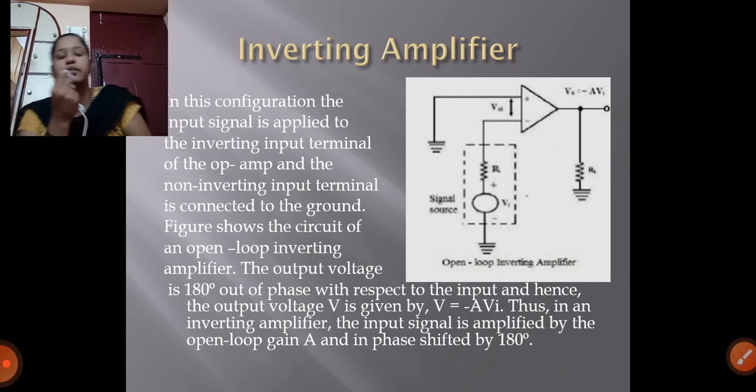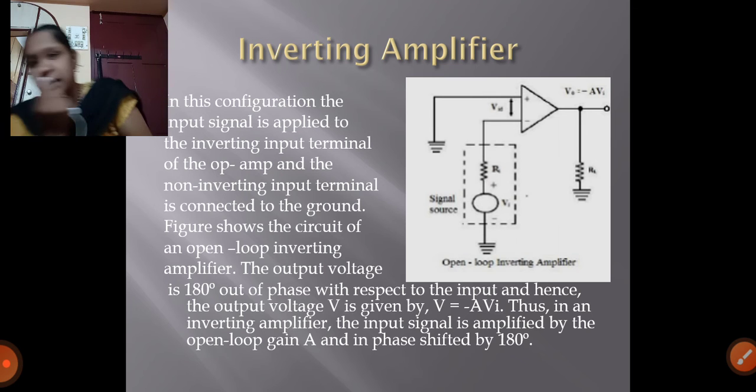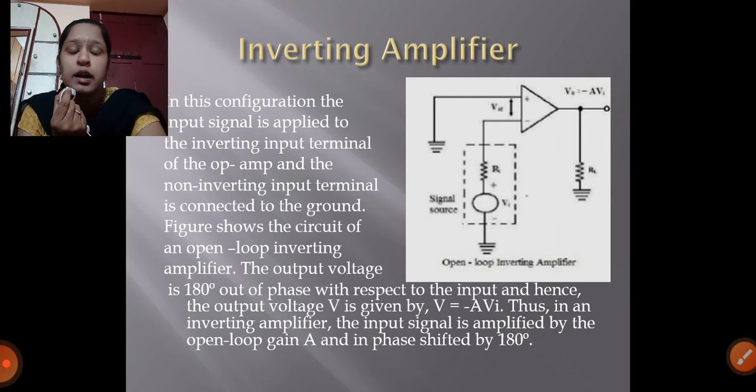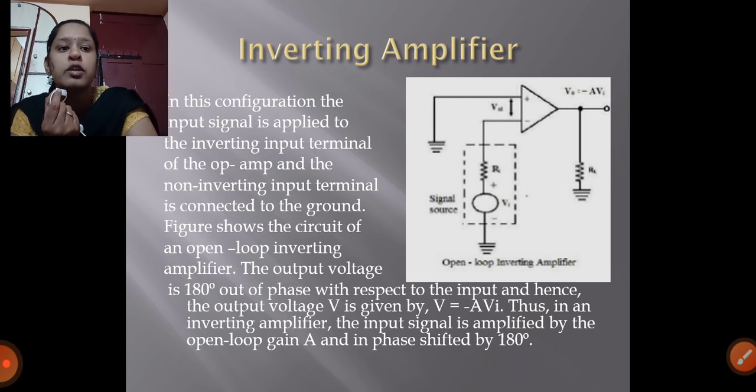Inverting amplifier, I have already explained the inverting amplifier definitions, without the circuit. In the inverting amplifier, the pin number is 2, with the negative sign as the indication. You have to connect the input signal to the inverting terminal, and the non-inverting terminal is connected to ground. This is called an inverting amplifier. This is the definition.